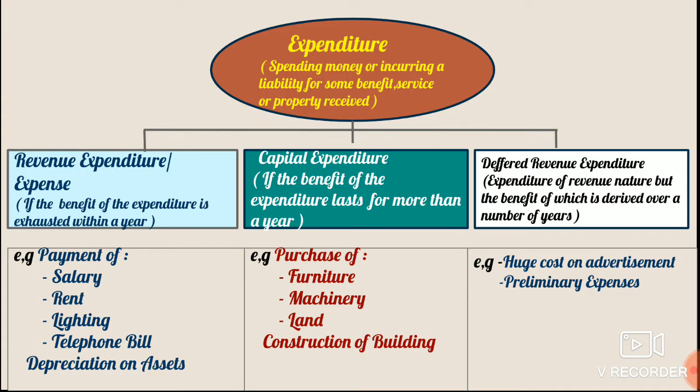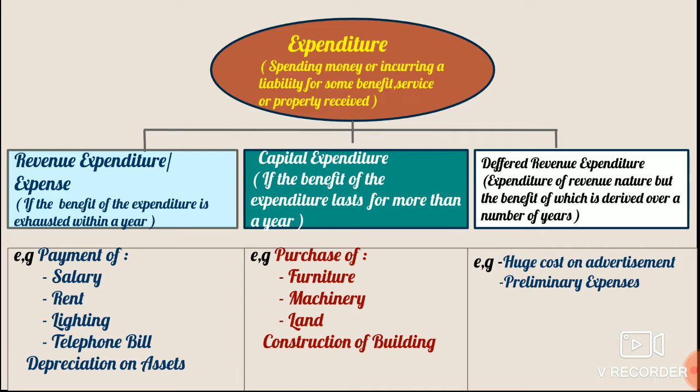Expenditure can be classified as revenue expenditure or expense, capital expenditure, and deferred revenue expenditure. Revenue expenditures or expenses are those expenditures the benefit of which gets exhausted within a year. For example, if salary is paid for 12 months, the benefit of the service gets expired within a year. If rent is paid for 12 months, the benefit of such expenditure will also expire within a year. So an expenditure whose benefit expires within a year is termed as revenue expenditure or an expense.